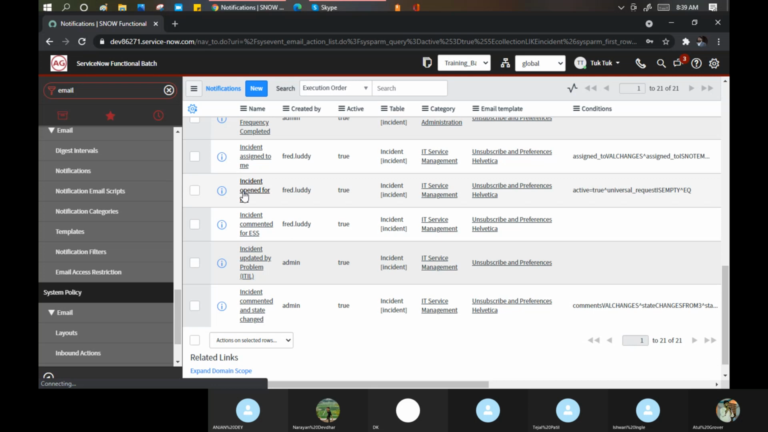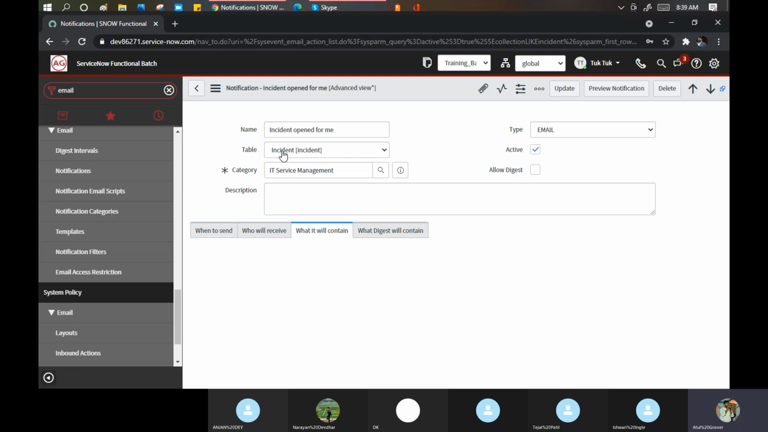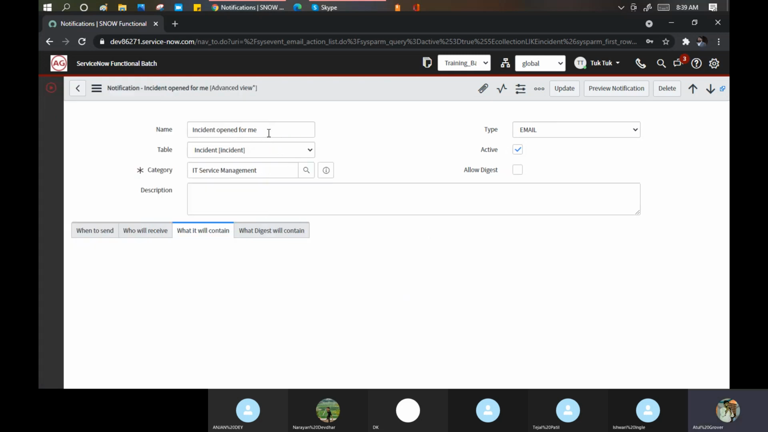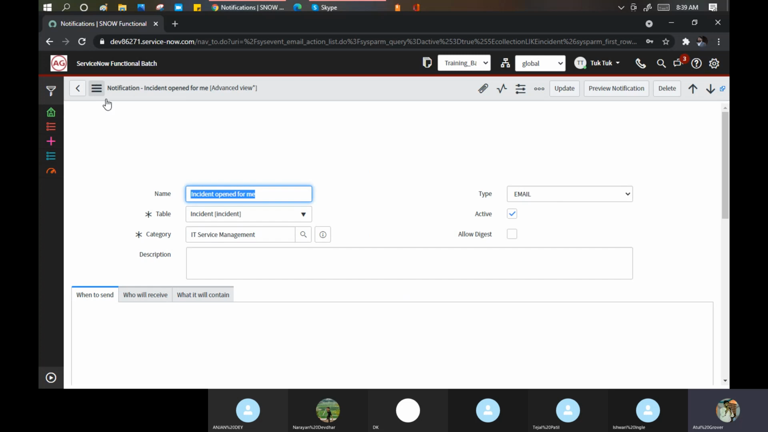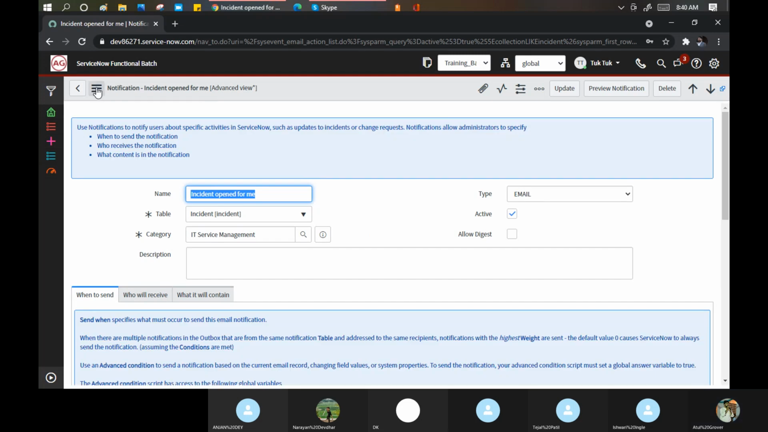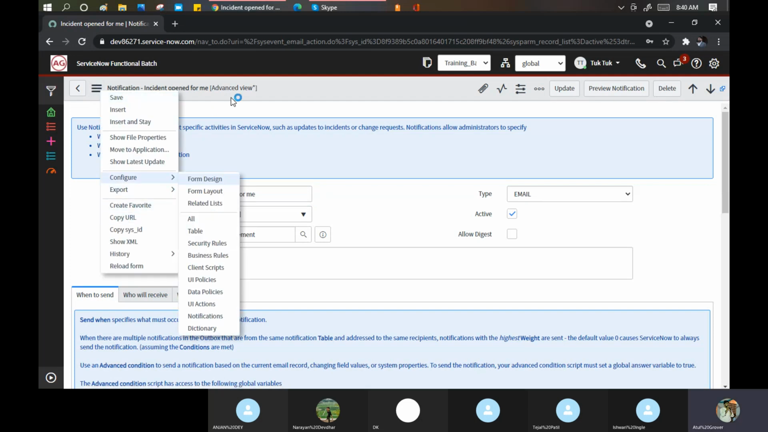Like in SLA, we have an SLA name. In the same way we have a notification name here as well. What is the name of your notification? Then the table. Let me change the view for this. Try to change the view first. It's taking a lot of time to load nowadays. Okay, only one view is there.